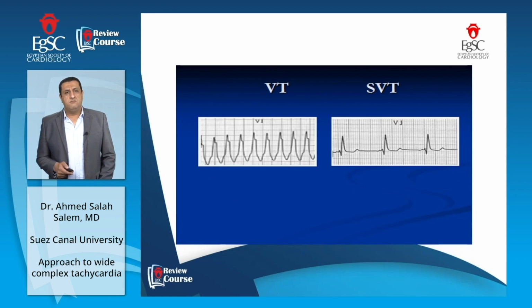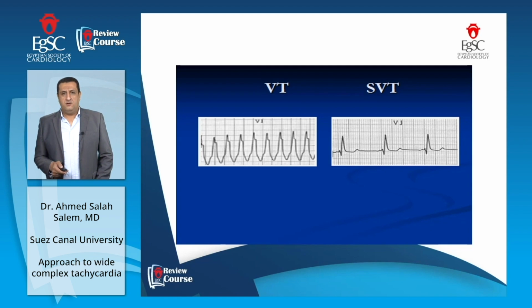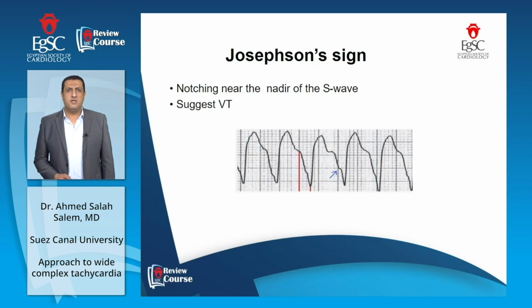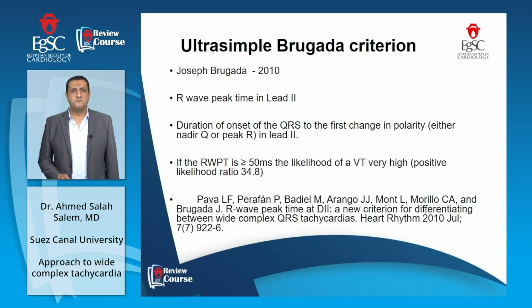In this ECG, we have a large R wave with an RSR pattern in V1. This is in favor of ventricular tachycardia, while on the right side, we have a small rSR pattern in V1. This is in favor of supraventricular tachycardia. Another important sign for diagnosing ventricular tachycardia is Josephson's sign. Josephson's sign is notching near the nadir of the S wave, as we see here in this figure, and it suggests ventricular tachycardia.